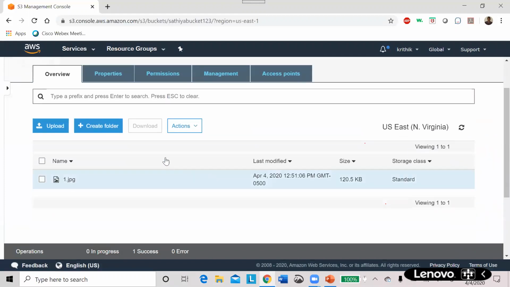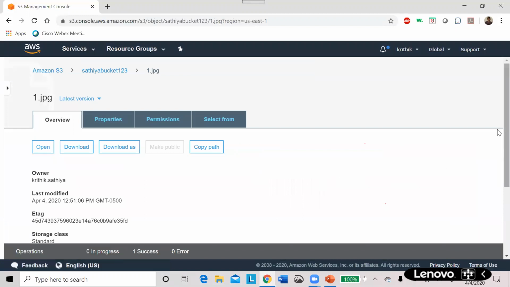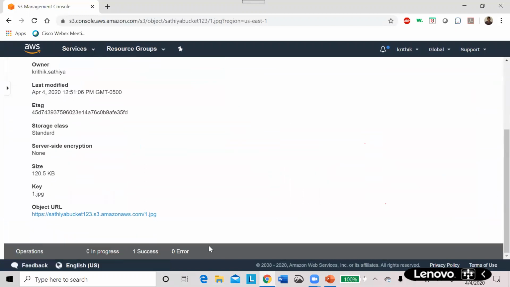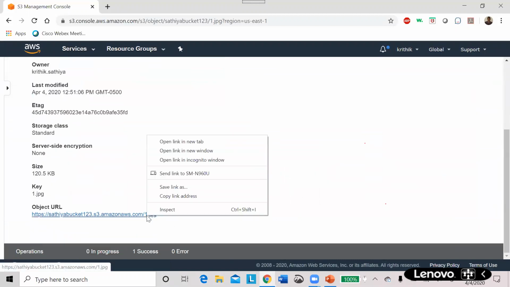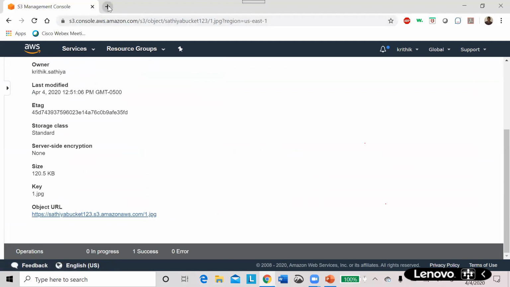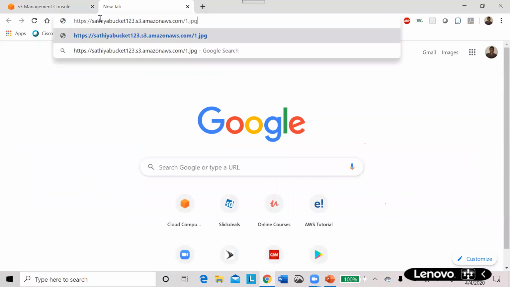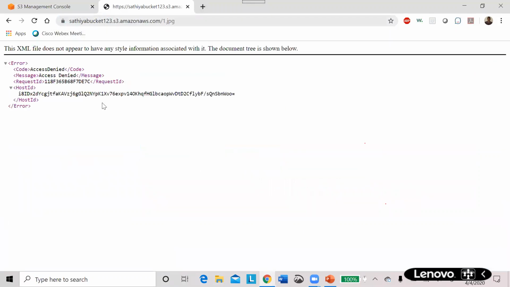Still I'm not able to view this file. For example, if I click this one, I'm getting the URL for this file. I copy the link address and paste it here. It will throw an error because access is denied. I didn't give any public access for that.